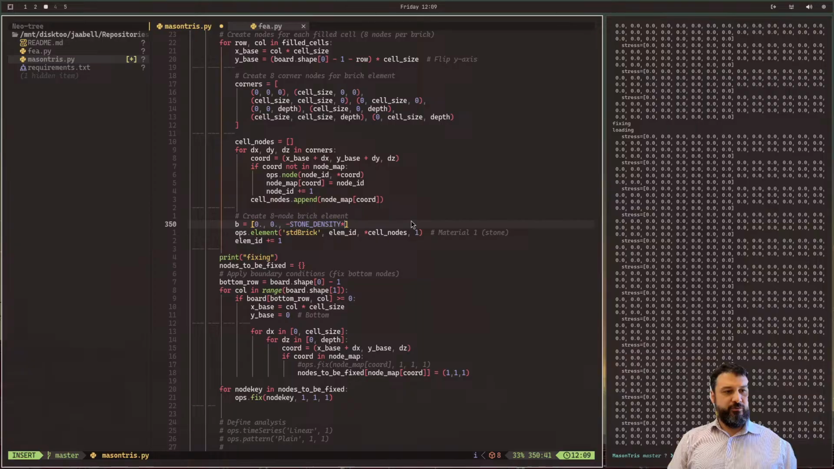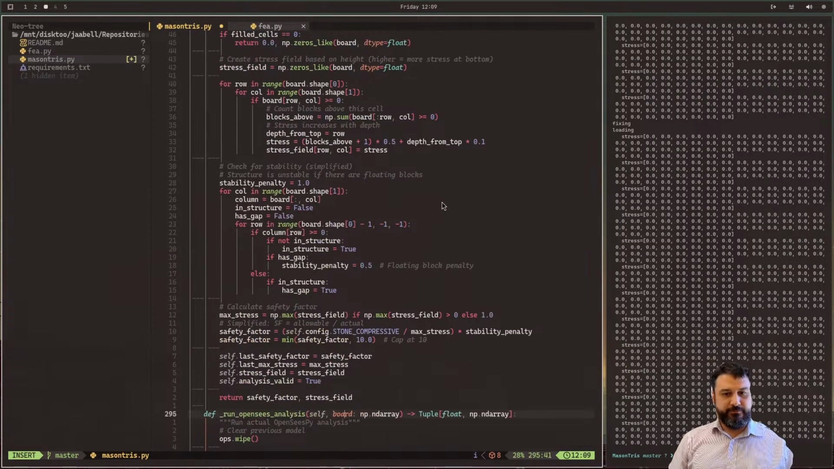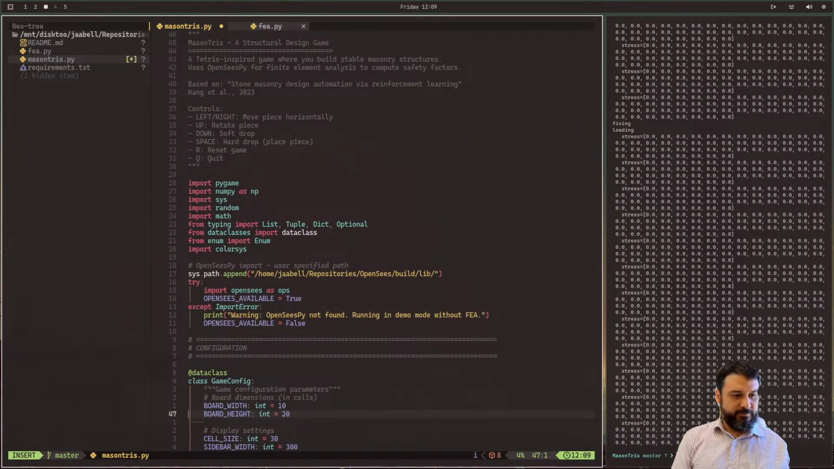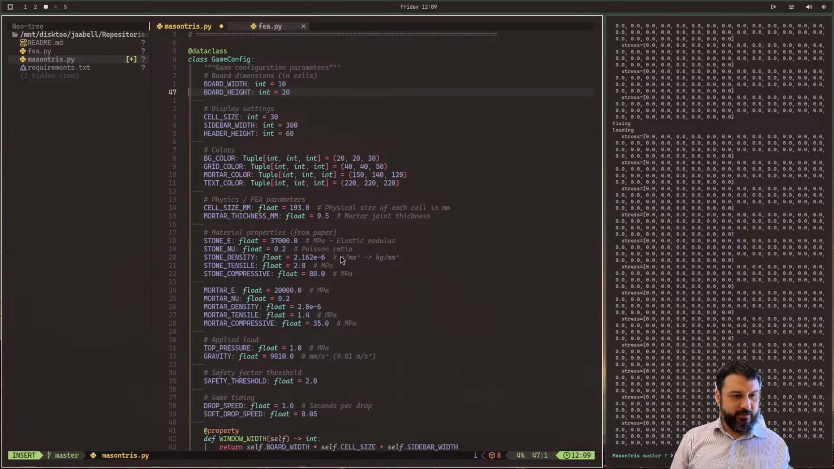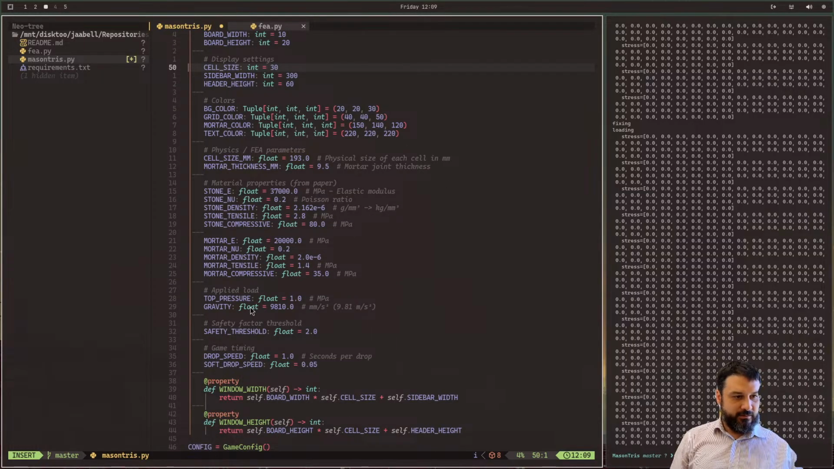I don't even know what units we're in. What units are we in? Does the top say anything about units? Nothing at all, right? Megapascals. Gravity. That's gravity. That's what I need. Okay.